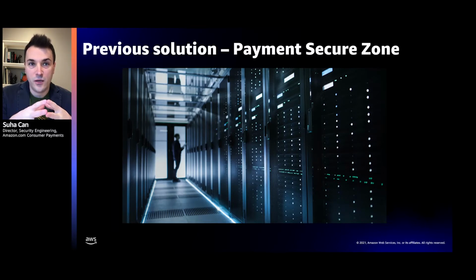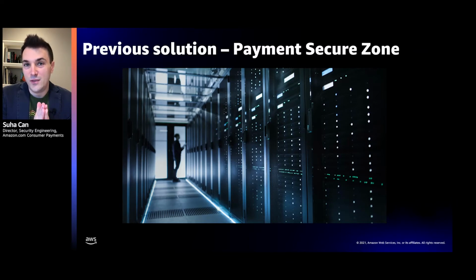And it's essentially a network and security infrastructure, a tokenization service to store the data, a transmission service to transmit the payment transaction, and a payments database. This service has served us very well for about 15 years, and it's a large-scale on-prem service that we have built and operated over the years.